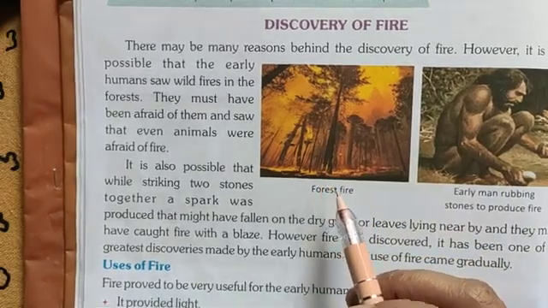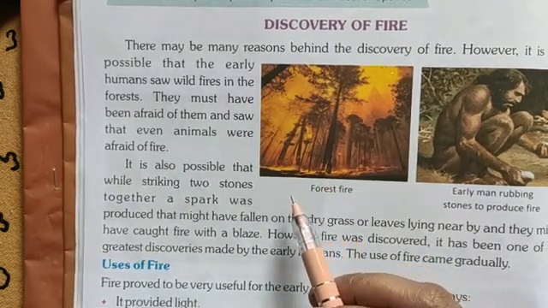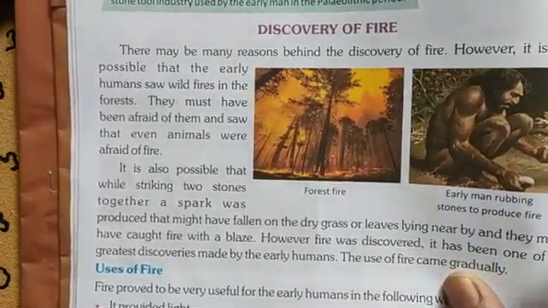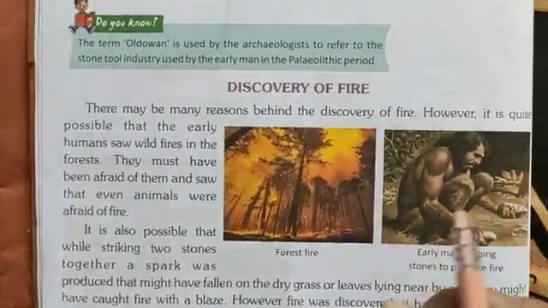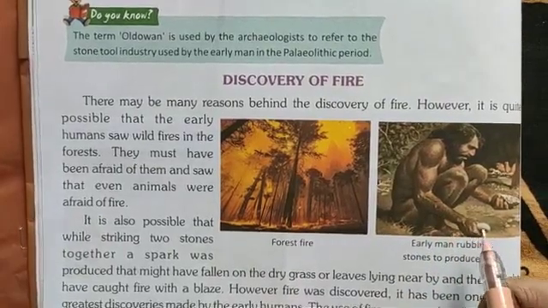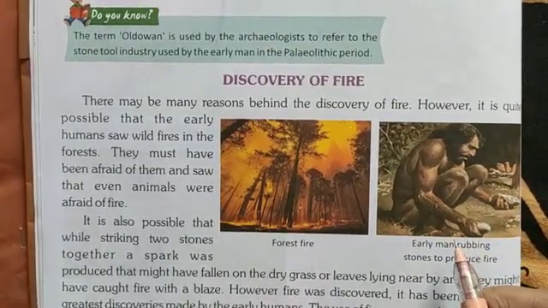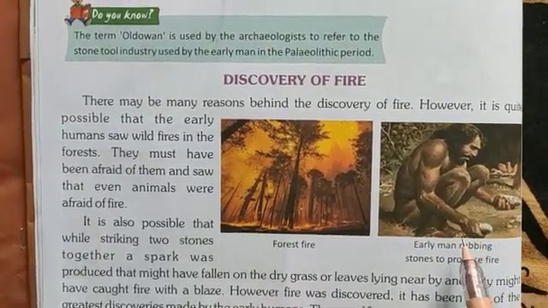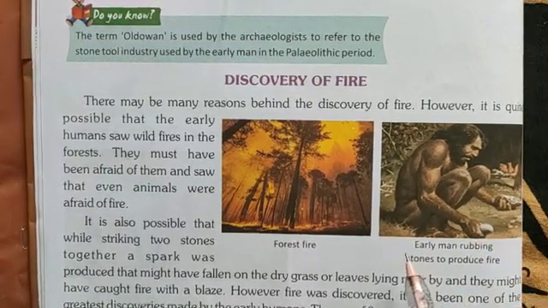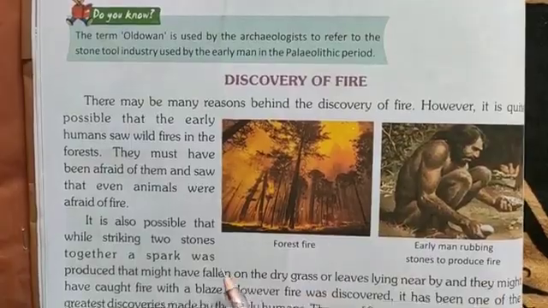It is also possible that while striking 2 stones together, a spark was produced. As you see in this picture, a man is holding 2 stones in his hand, and they rubbed both stones to produce fire.